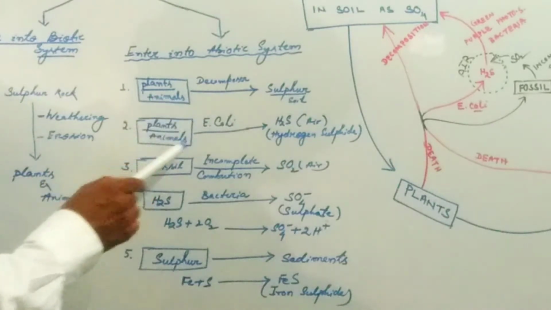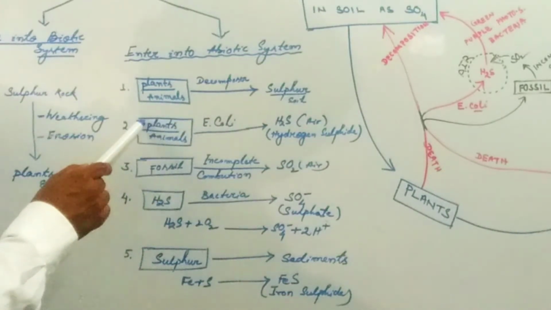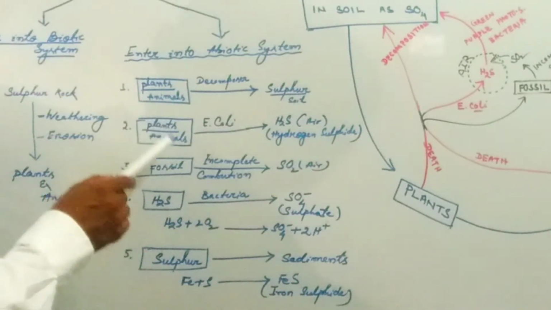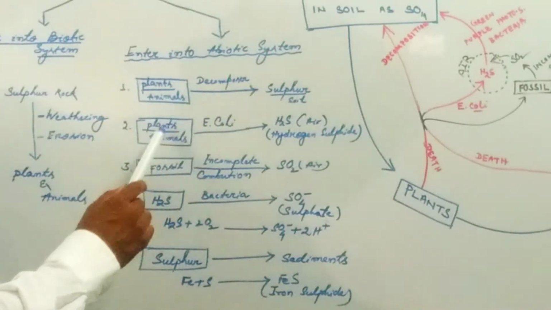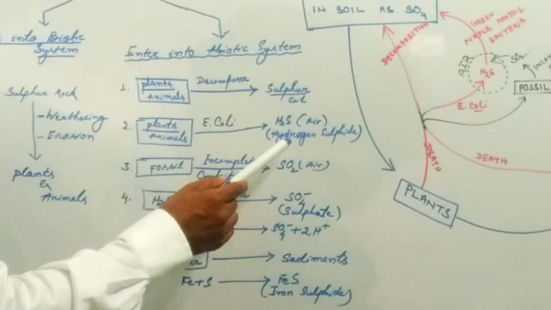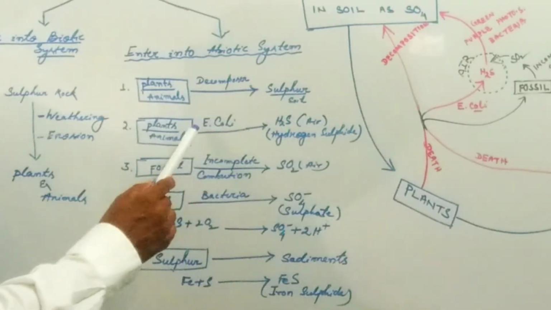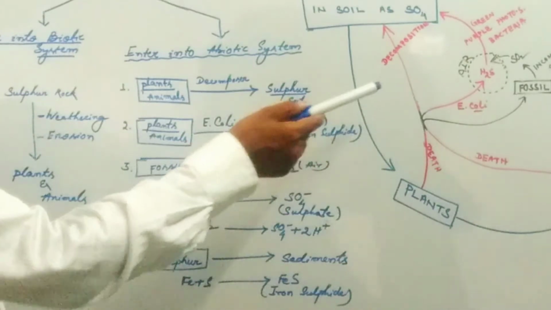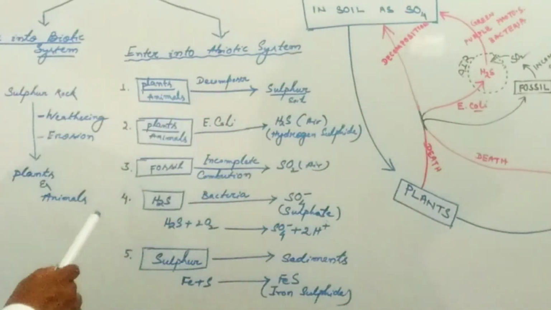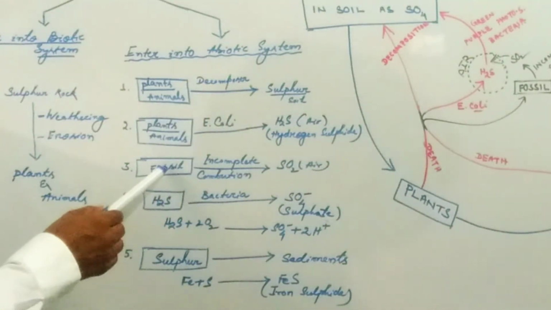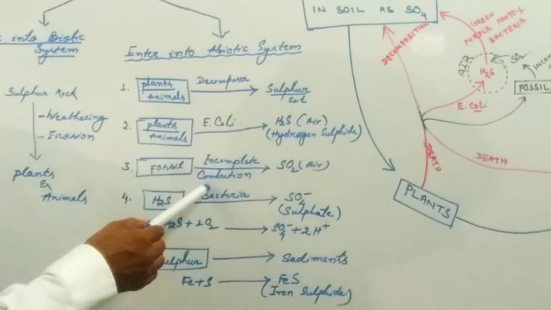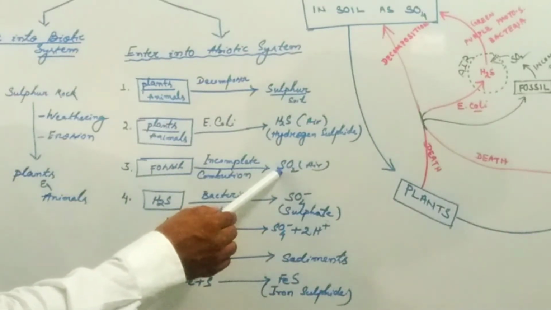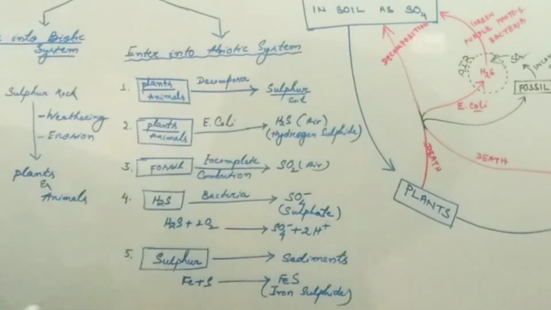After the death of plants and animals, by the action of anaerobic respiration of E. coli, hydrogen sulfide is released. This is the gaseous form, and the hydrogen sulfide is released into air. The fossil is a product of plants and animals. Because of incomplete combustion, such fossil also releases sulfur in the form of sulfur dioxide into air.